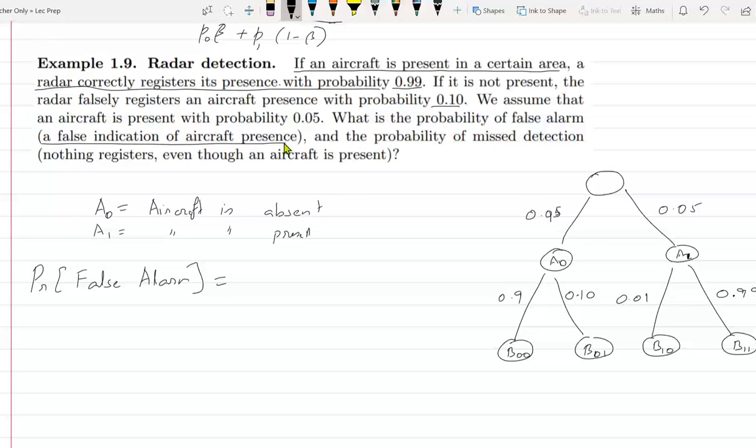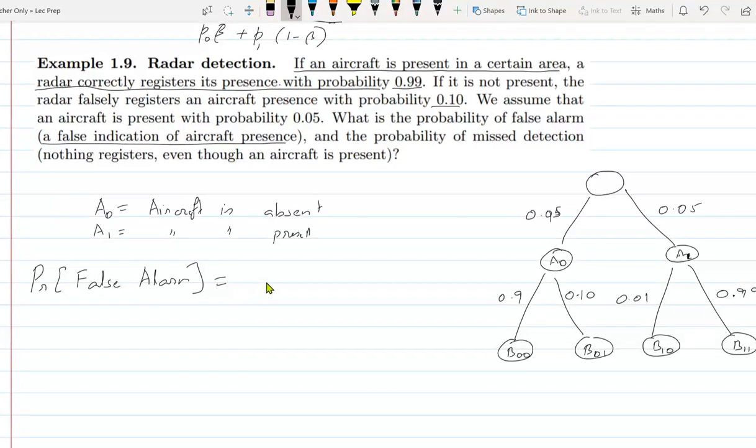These are technical terms in the field. For example, if you do a disease testing, it's a false positive, true negatives. You will keep hearing these terms. If the same problem is done in terms of disease testing, this is called the false positives.